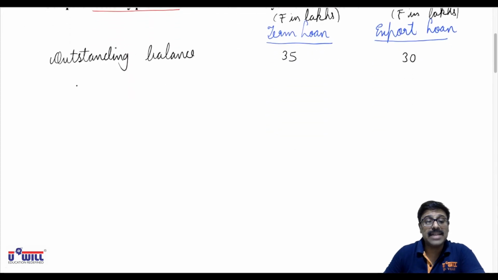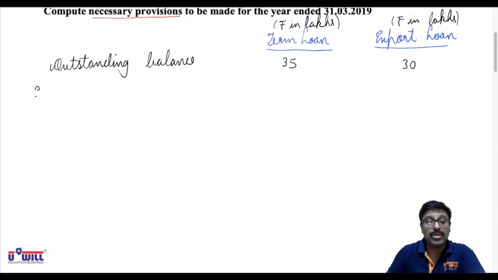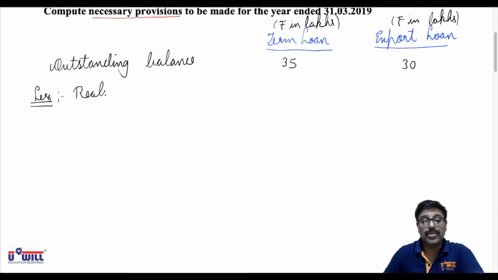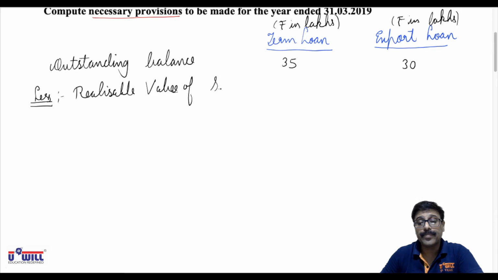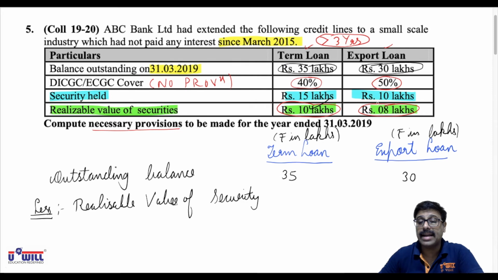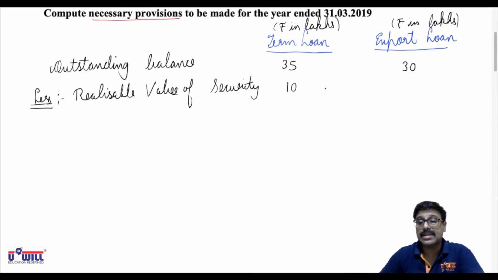Now first, as we discussed in the format and the summary just now, we will subtract the realizable value of security. What is the realizable value of security? 10 lakhs and 8 lakhs. So 10 lakhs we will minus here and 8 lakhs we will minus here. Now 35 minus 10, 25 lakhs is, you can say, unsecured. And 30 minus 8, you can say 22 lakhs is unsecured.